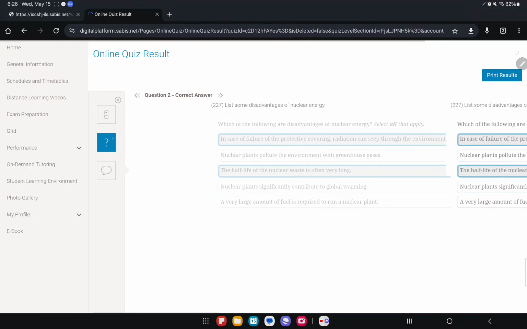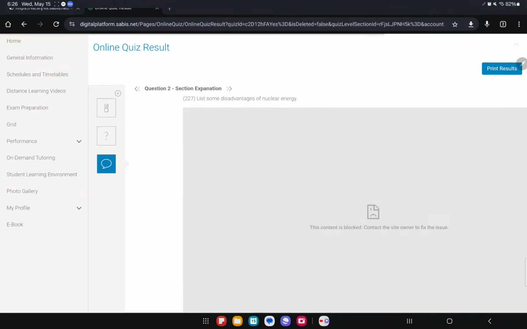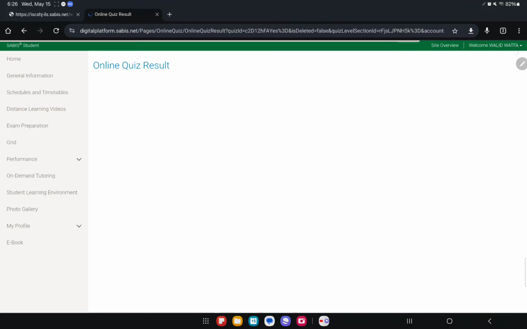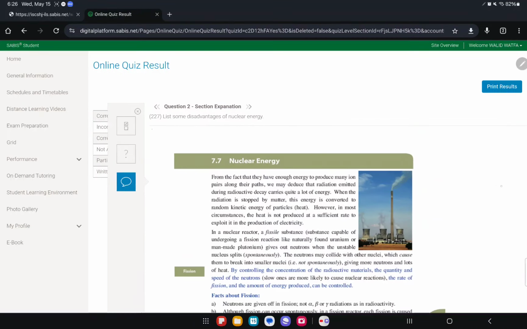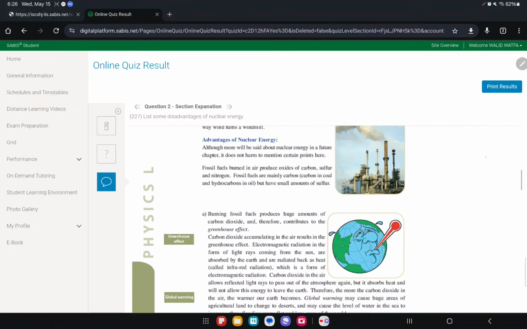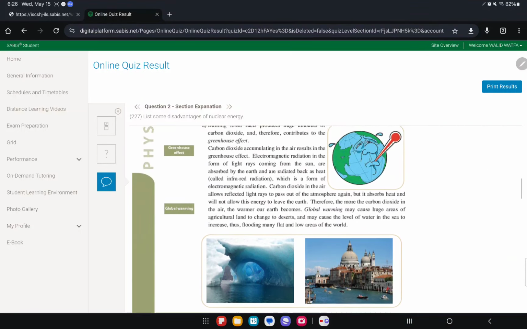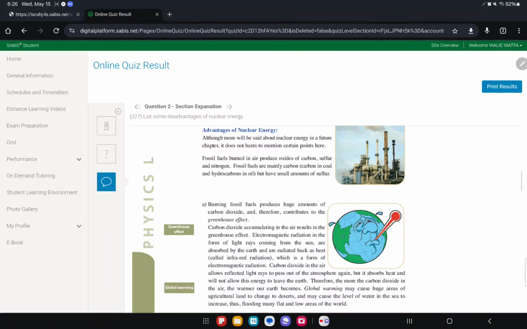I think next, question 2. What are the disadvantages of nuclear energy? Whoa, the content is blocked. But it was working. Wait. Okay, disadvantages of nuclear energy. I'm going to go through both advantages and disadvantages. Obviously I'm not reading all this, that's too much, but we're going to start with advantages.